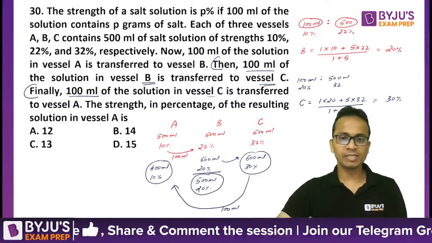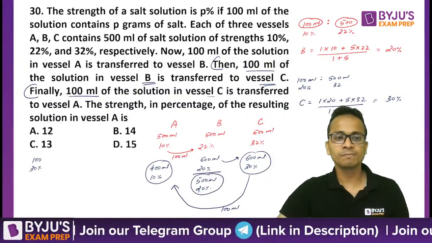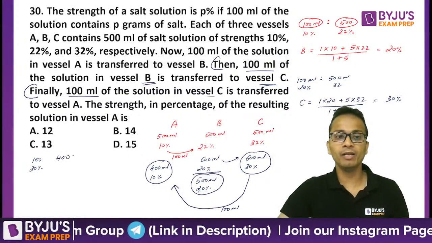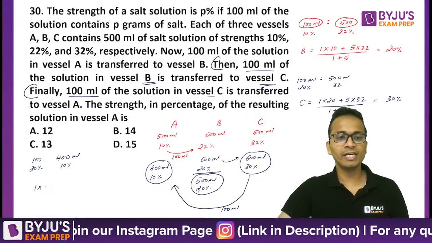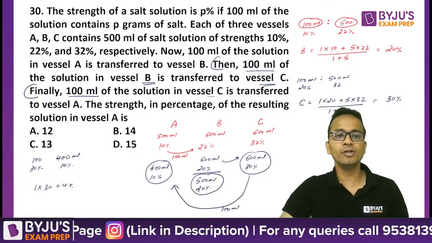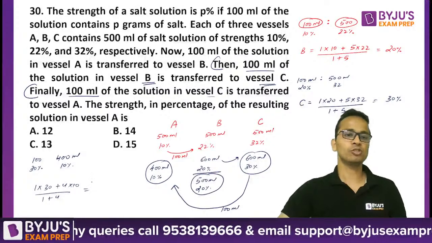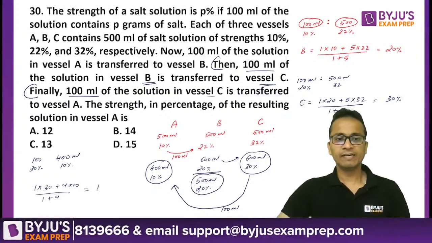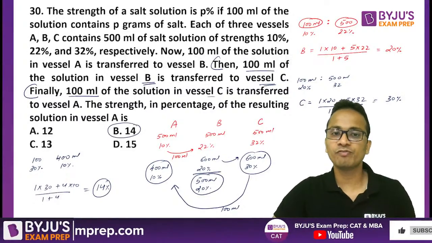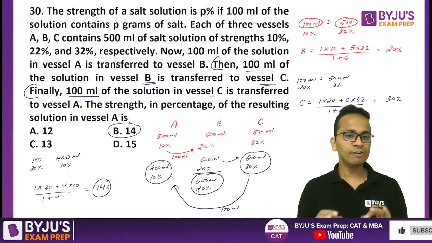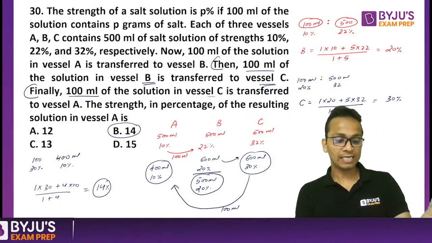So apply the same method. Now from vessel C, 100 ml was taken. 100 ml of 30% is mixed with 400 ml of 10%. The ratio is 1:4, so 1 into 30 plus 4 into 10 divided by 1 plus 4, that will be the answer. So 70 divided by 5 is 14. So the final strength of solution in vessel A will be 14%, and Shivasankar has given a correct answer, option B.